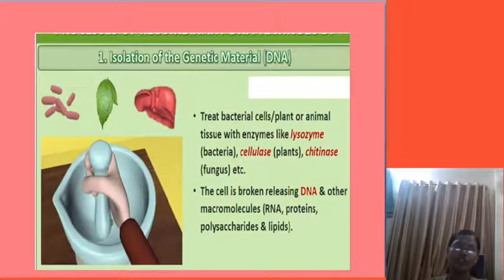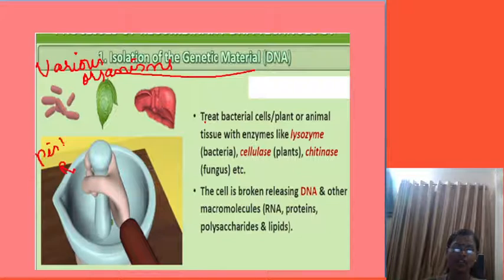So here we are going to see how the isolation of the genetic material is done. From various organisms the DNA is extracted. So this is a pestle and mortar.